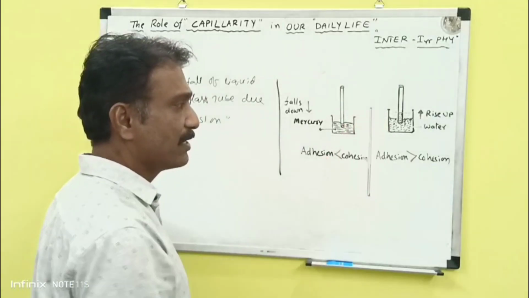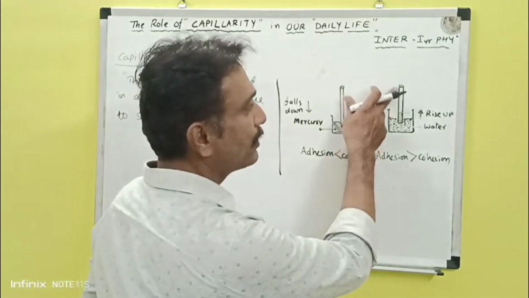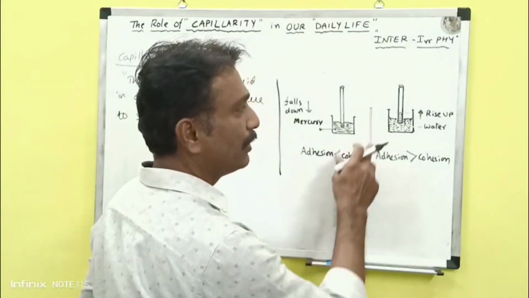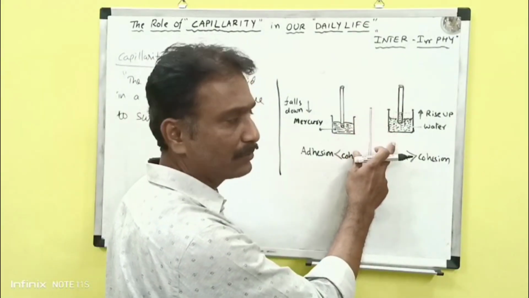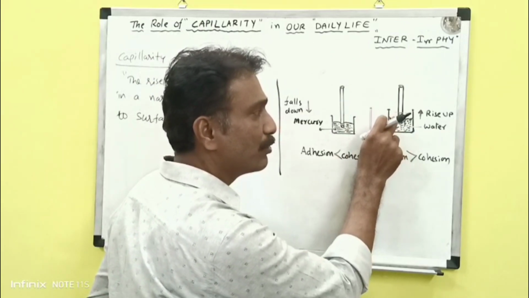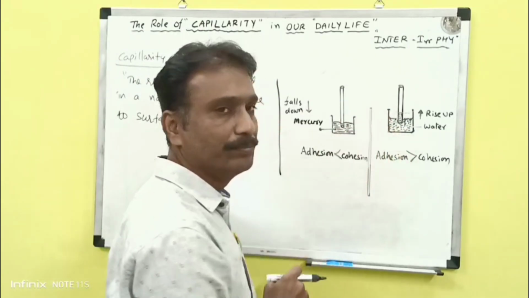In this example, we can see this is the glass tube. In other words, it's a capillary tube. When it's dipped into the water, what will happen? The water level in the capillary tube rises up.